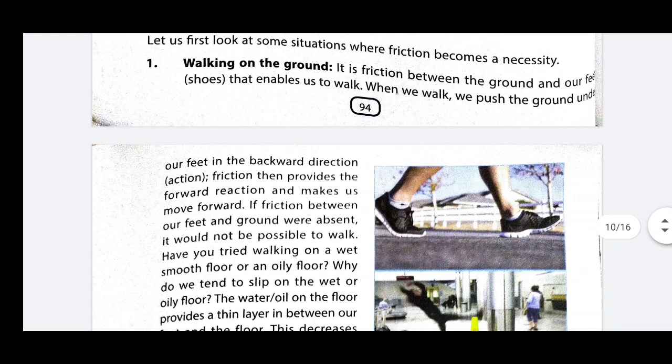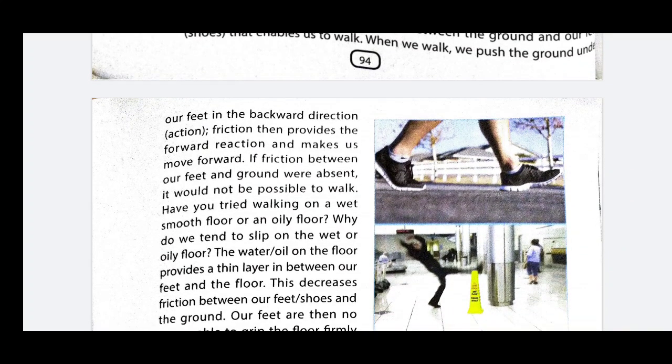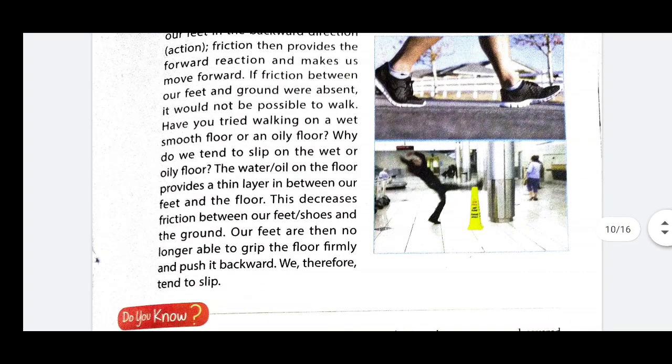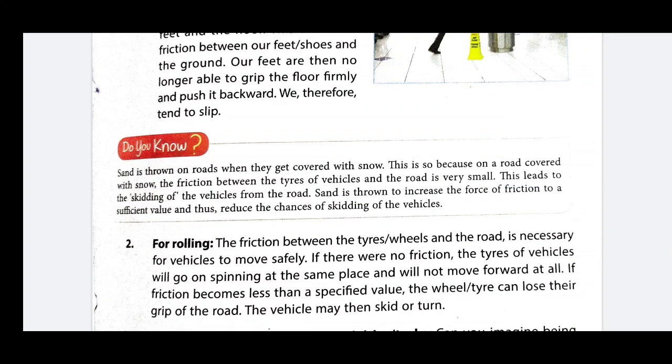See this example. Whenever we walk on the ground, we push the ground obliquely, by which the force of friction gives us the force of reaction, due to which we balance our weight as well as get motion. So in the case of walking, friction is necessary. If there is no friction, then we cannot walk on the surface. For example, if a banana peel comes under our feet, then we fall down.